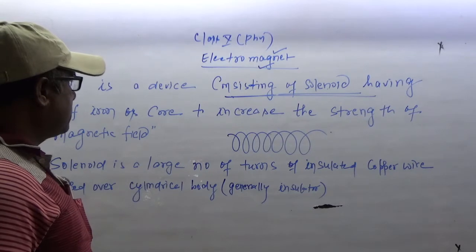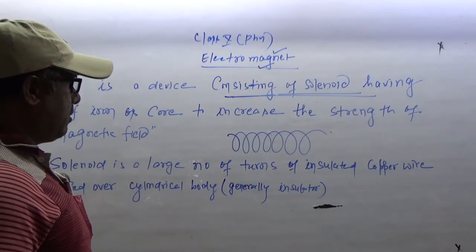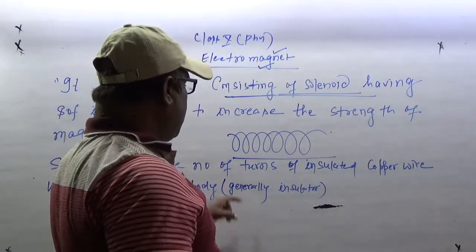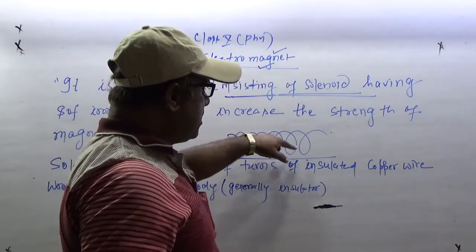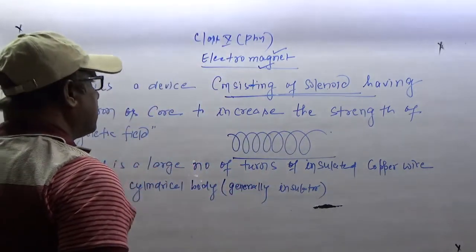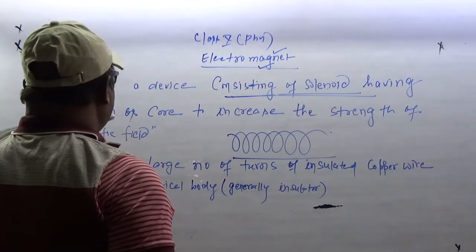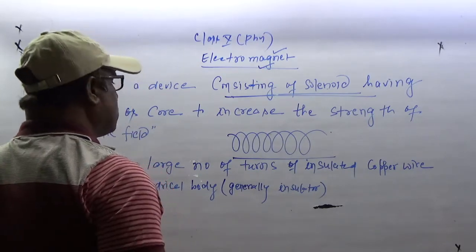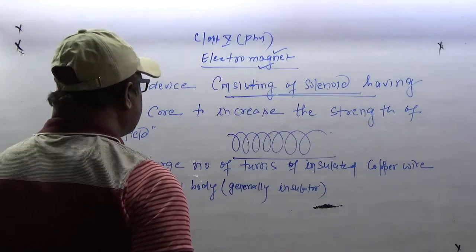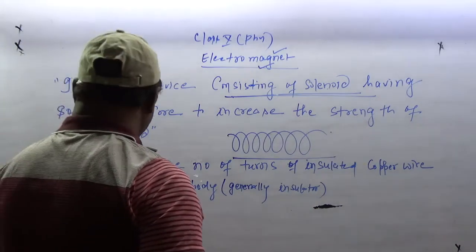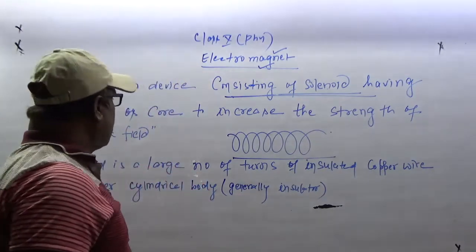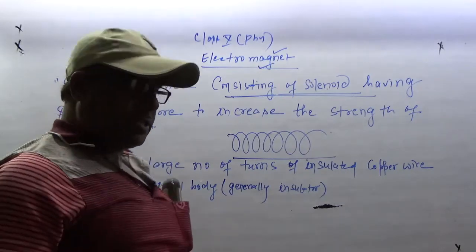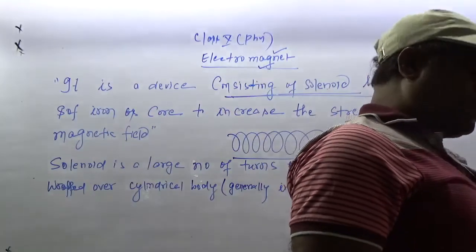It is a device consisting of a solenoid. So this is a solenoid, having a large number of turns. Look here, there are so many turns. Consisting of a solenoid, having soft iron as a core. Now it is a core. To increase the strength of the electromagnet. Okay?